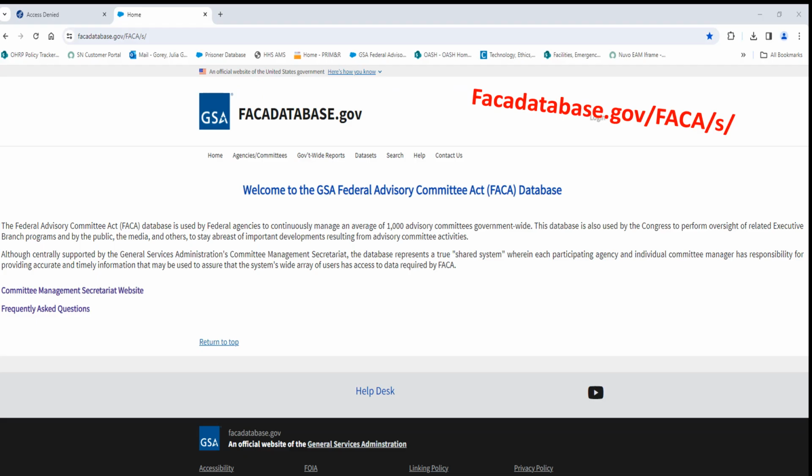I want to point out the availability of a public resource, and this is the FACA database administered through the General Services Administration. This database has information on all federal advisory committees. It's updated annually, it can be searched by fiscal year, and has information such as membership, charter, budget, recommendations, authorizing legislation. All that information is here. This is a great public resource.